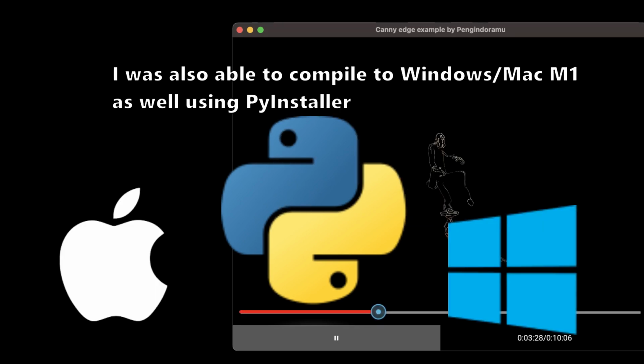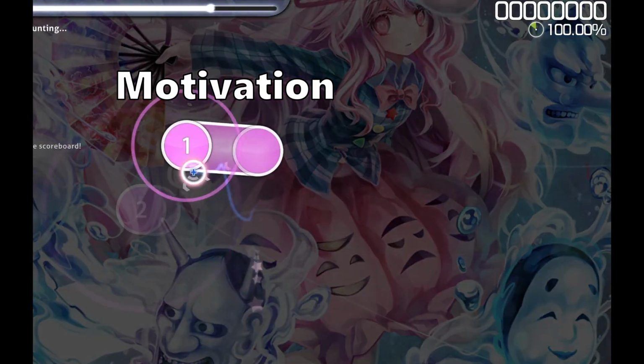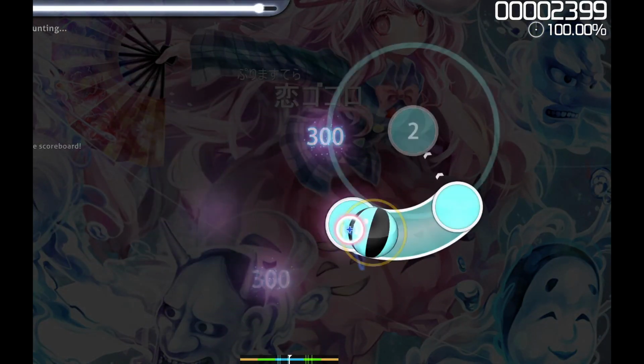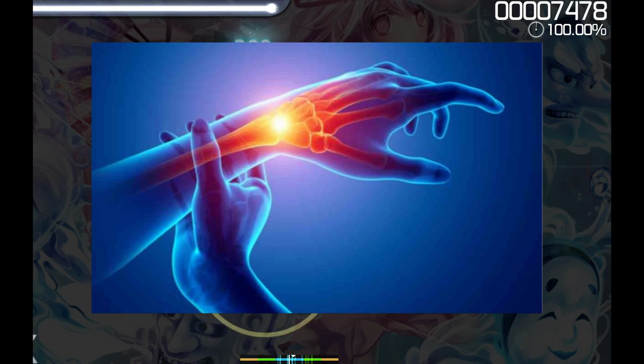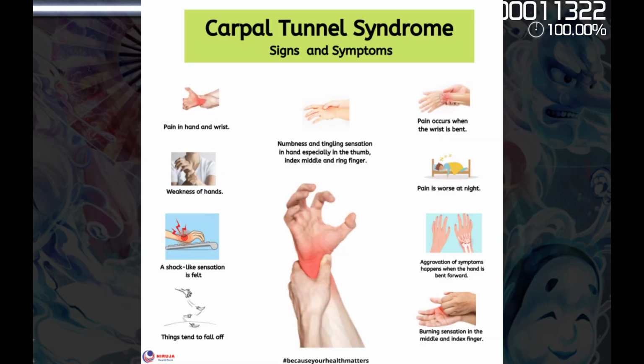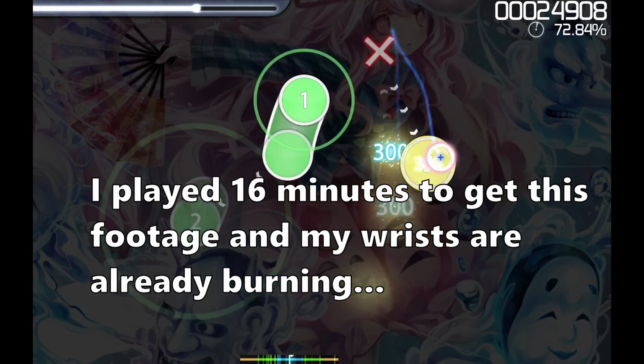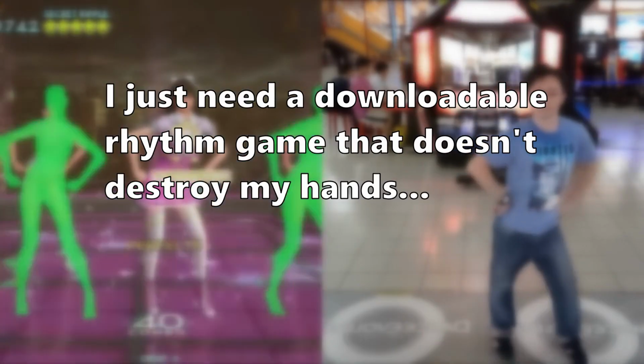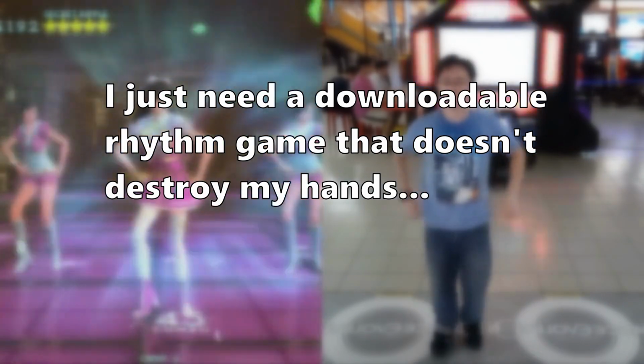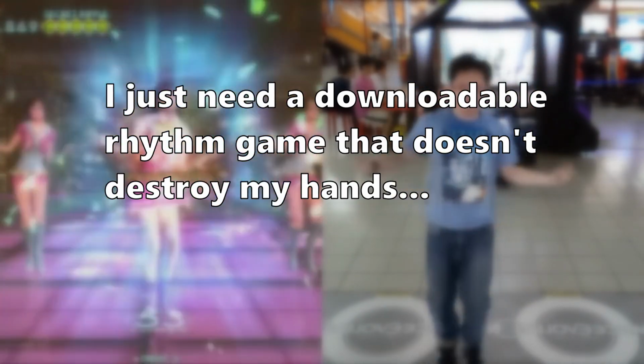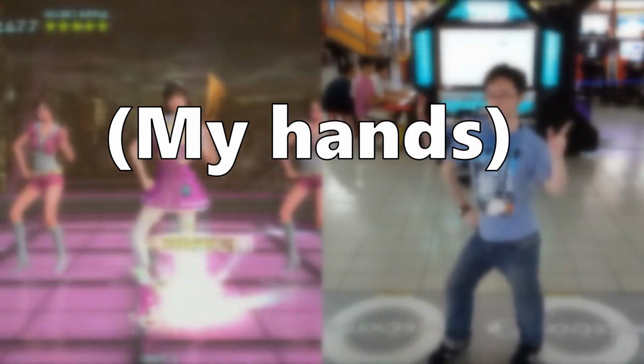I'll show you. I'm a casual rhythm gamer, but there's a catch. I can't keep playing OS because I'll destroy my hands. I've already seen the "I can't play OS anymore, I permanently pinched my arm nerves" videos, and I'm definitely the target audience for carpal tunnel syndrome. After I watched MaxX, I realized I can destroy my entire body instead, saving my money makers in the process.